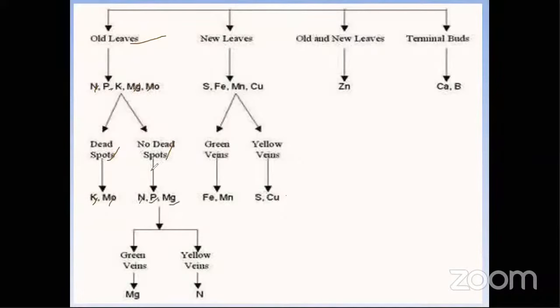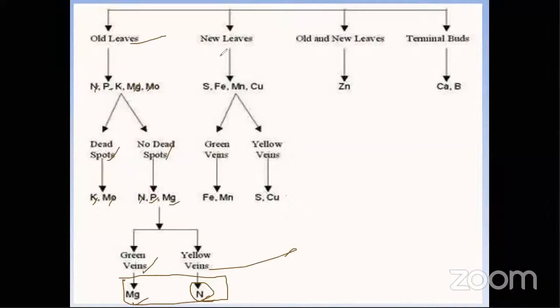And if there is no dead spot, there will be some other symptoms. Green veins means the vein structure will be green, but the rest will be yellow in color. If you see green veins, that is magnesium. Coming to yellow veins, we can see nitrogen. So these are yardsticks, students. Remember, this point is very useful for you. If there are green veins, we can see magnesium deficiency. If the veins are completely yellow, that is nitrogen.